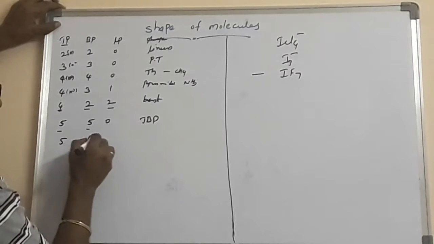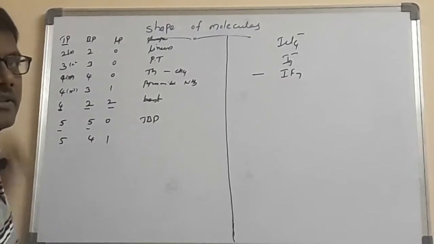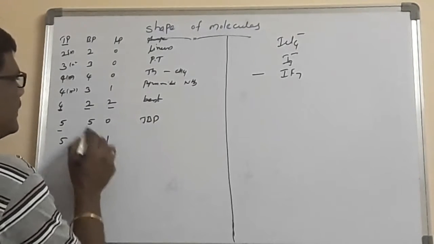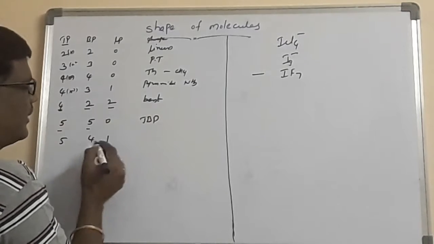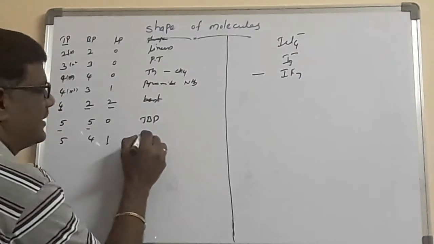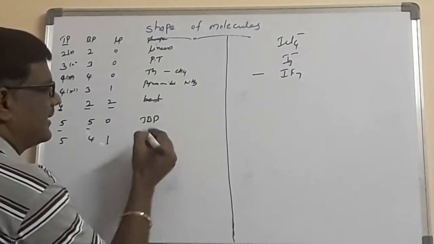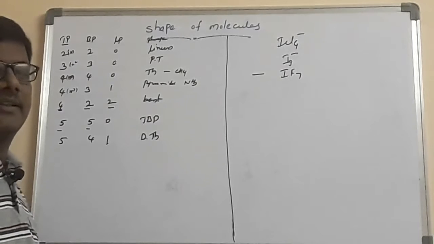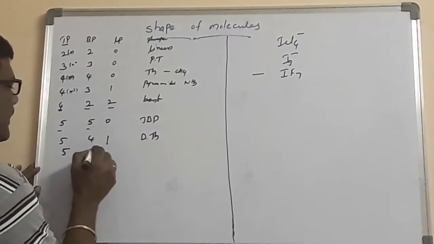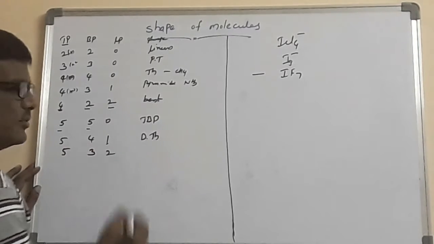Now 5 total pairs, with 4 bond pairs and 1 lone pair. From now onwards I will give you hints. 4 is tetrahedral. Due to 1 lone pair, a distortion takes place. That's why the shape is distorted tetrahedral. Now 5 again, with 3 bond pairs and 2 lone pairs.